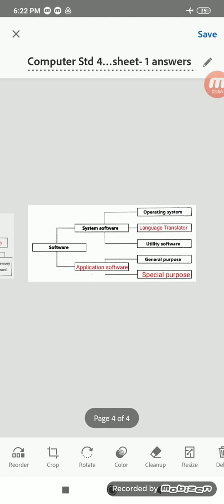so software is classified into two kinds, system software and application software. Further, system software is classified into 3 kinds of software, that is operating system, language translator and utility software. And application software is further classified into general purpose application software and special purpose application software, correct?